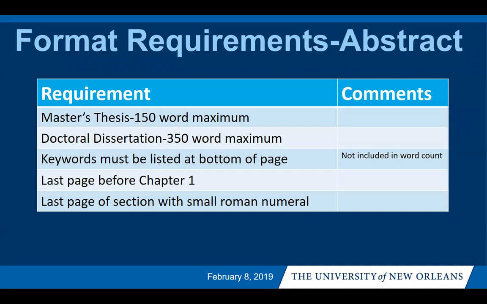One thing that you want to consider when writing your abstract is that you may write an abstract that's 500 words, but when you're getting ready to submit your manuscript, you will have to shorten those words. If you don't, we do count when we review and do your format check, and you will receive an email letting you know that you need to make this correction because that is the word maximum, and that's the requirement.